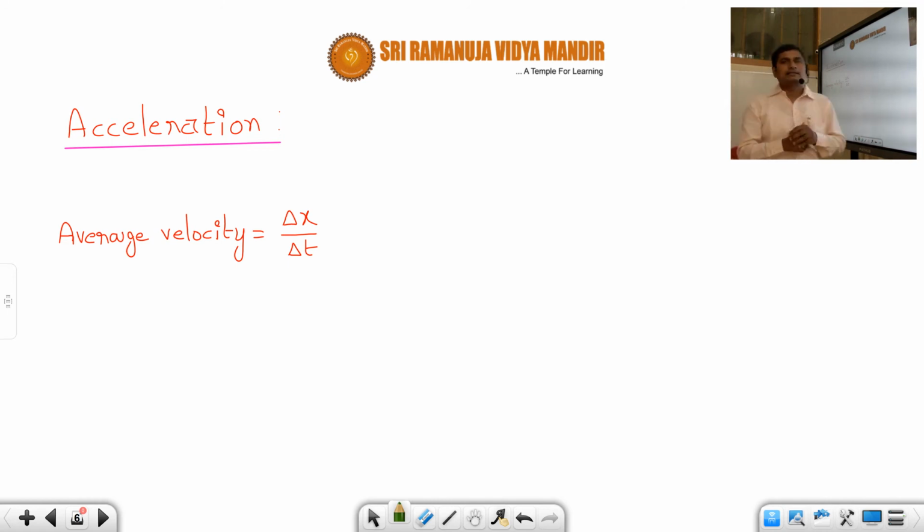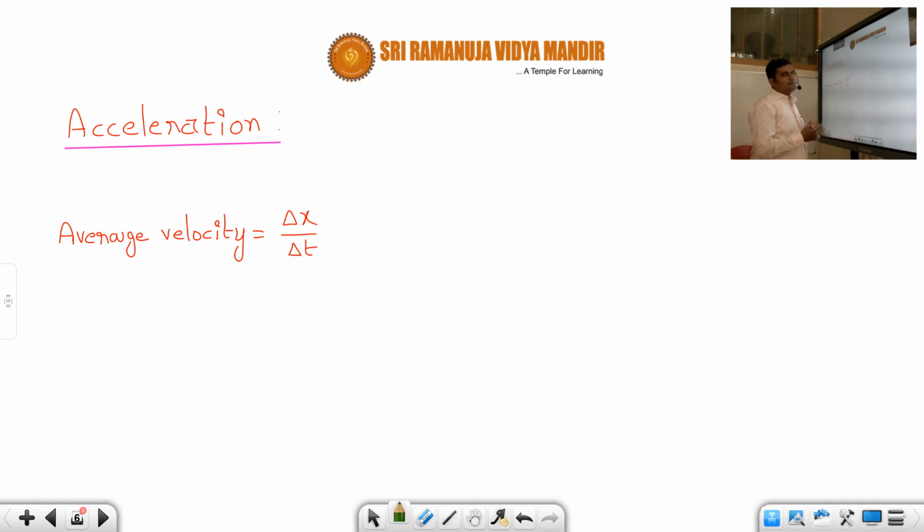So now let us define acceleration by mathematics. Okay, students. To define this acceleration term, let us review what we learnt in velocity. We have learnt that the average velocity definition is delta x by delta t. That means rate of change of displacement, or rate of change of position.